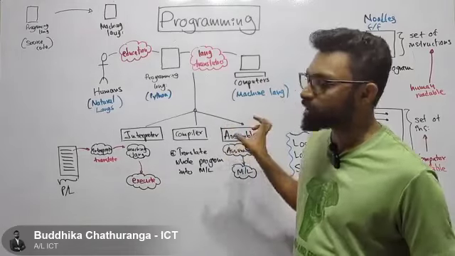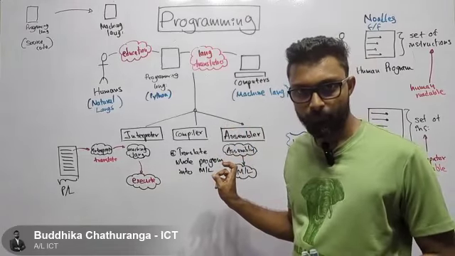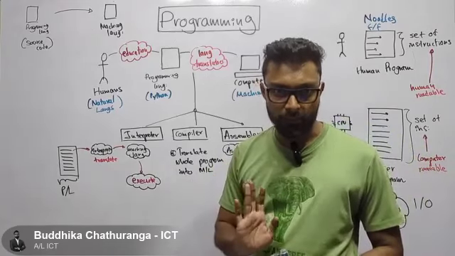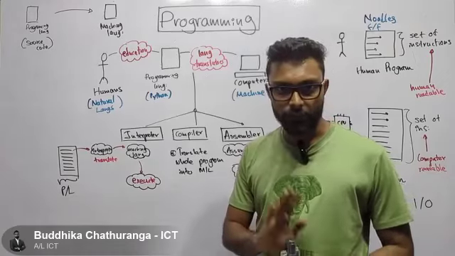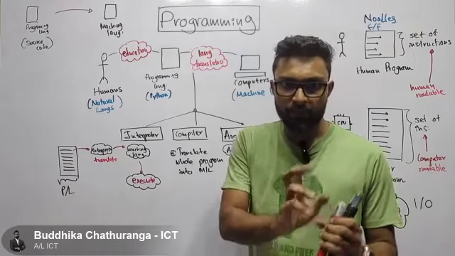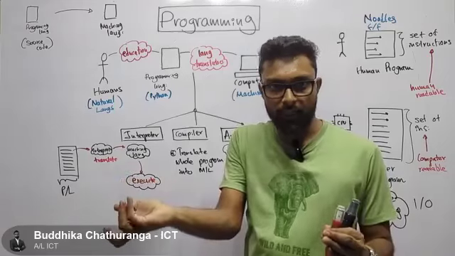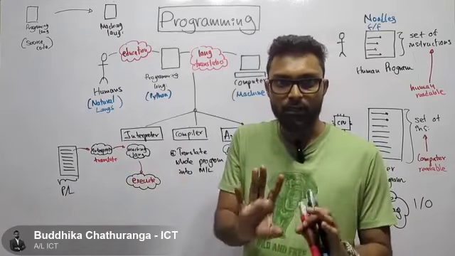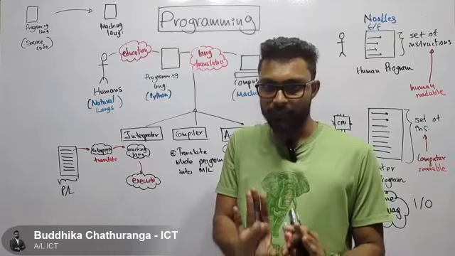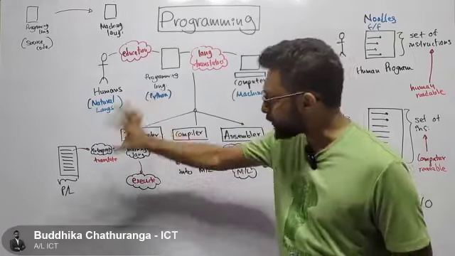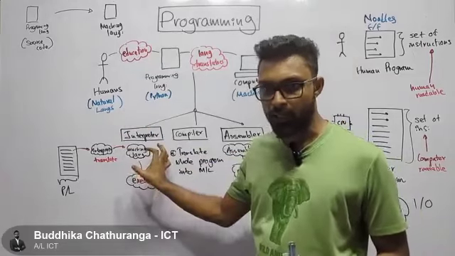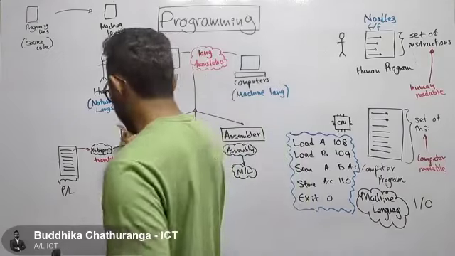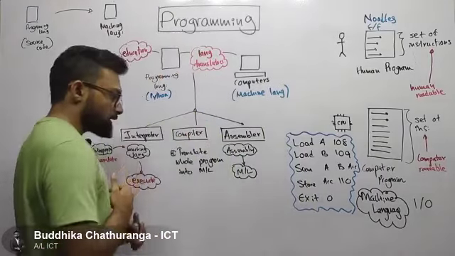But a compiler does not execute our programs. Remember that. The compiler is not going to execute our code. The only thing the compiler is going to do is translate our programs from one language to another language. That's what the compiler is doing. But the interpreter is not only translating our program line by line, but also executing our program. That's the difference between the interpreter and the compiler.